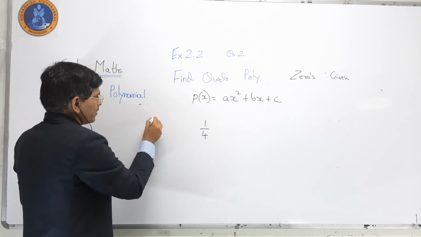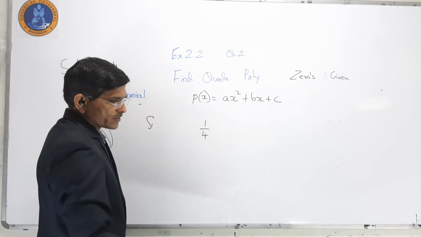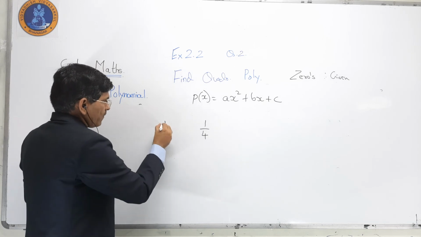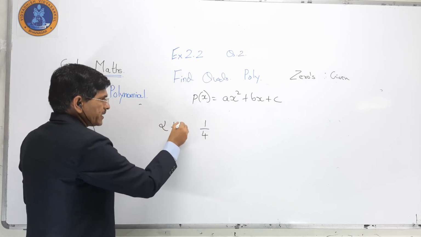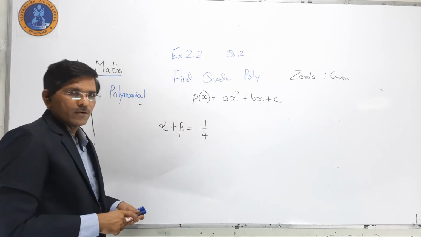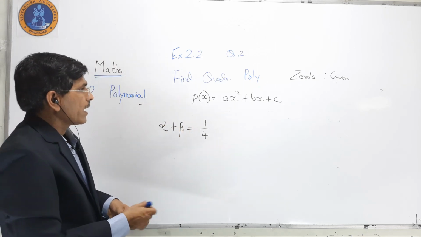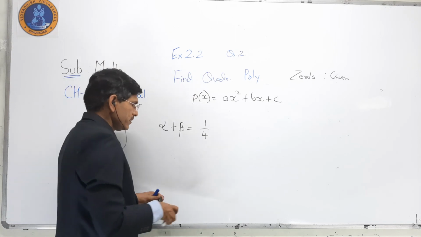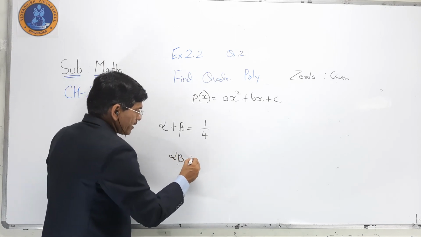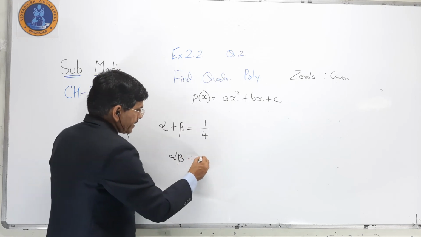Now the question is 1 upon 4 as the sum of zeros, which means alpha plus beta is given as 1 by 4, and alpha into beta is given as -1.